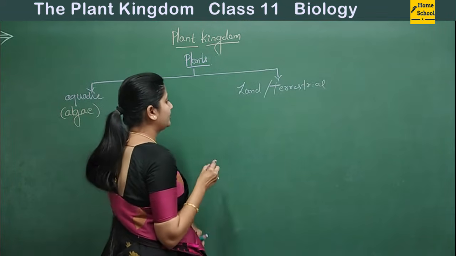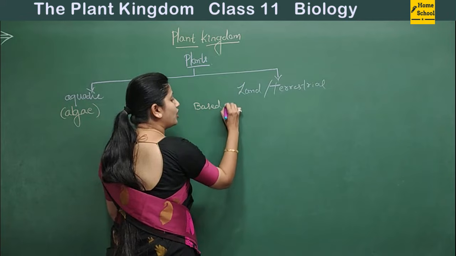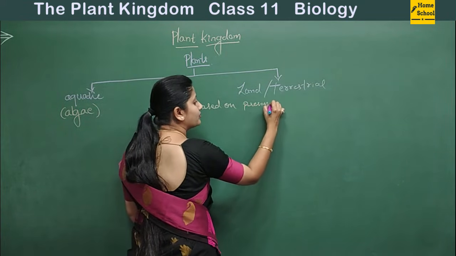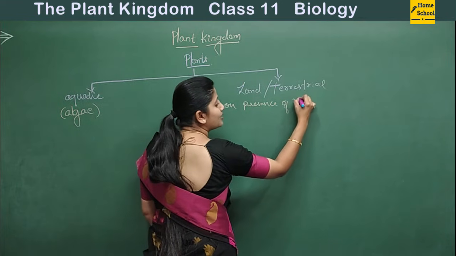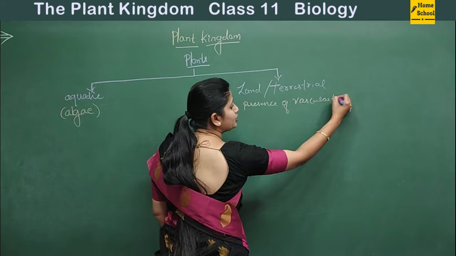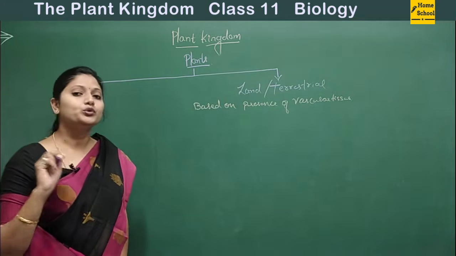Okay, I'll write it here. Based on presence of vascular tissues, this is again differentiated into two groups.